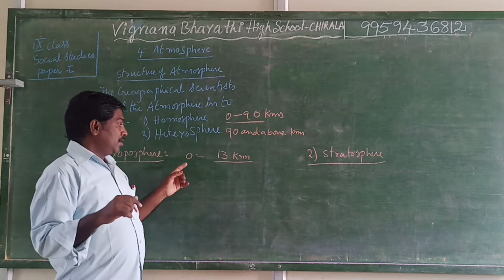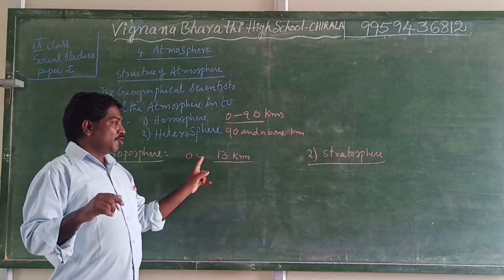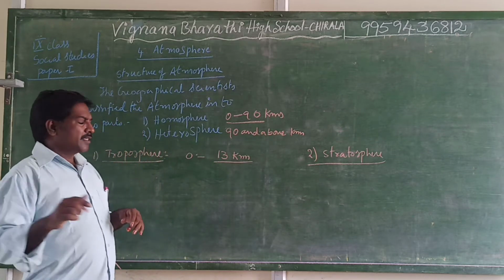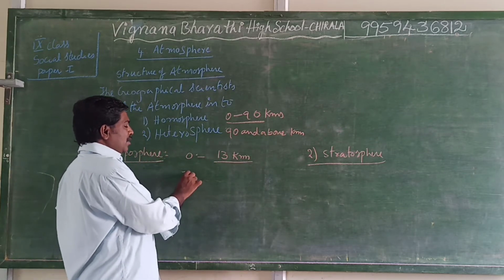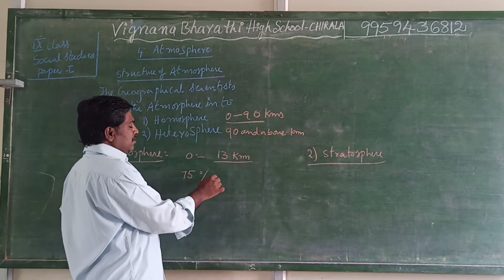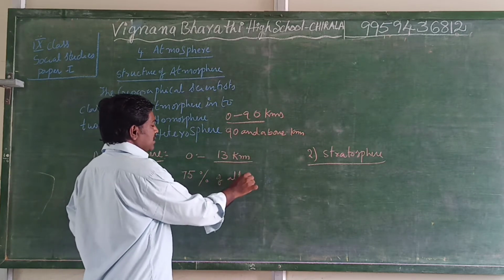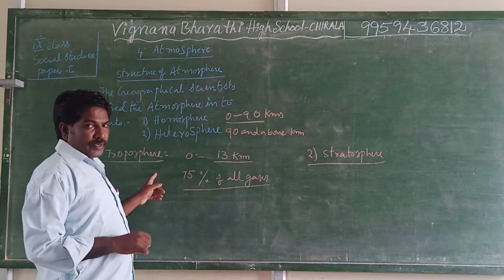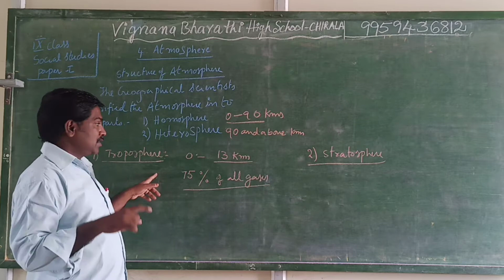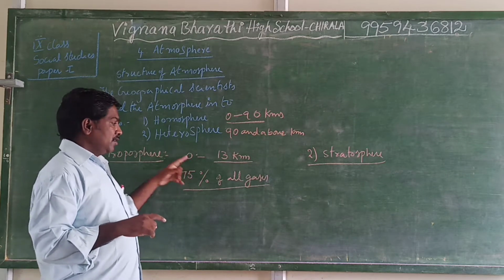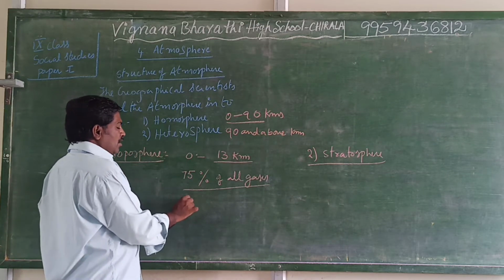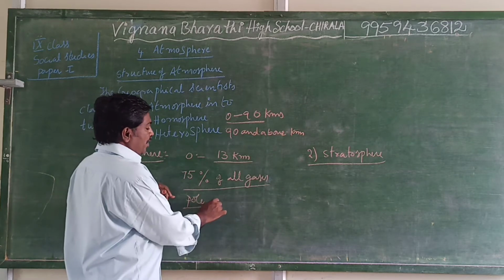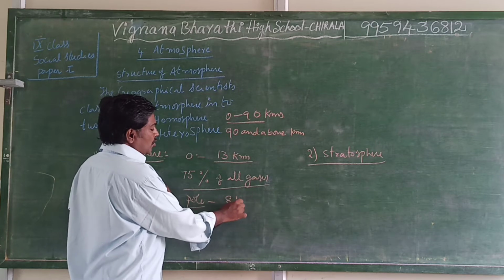In the troposphere, the length is 0 to 13 kilometers. But the very important thing is that 75% of all gases are composed here in the troposphere. In the polar region, it occupies just 8 kilometers only.